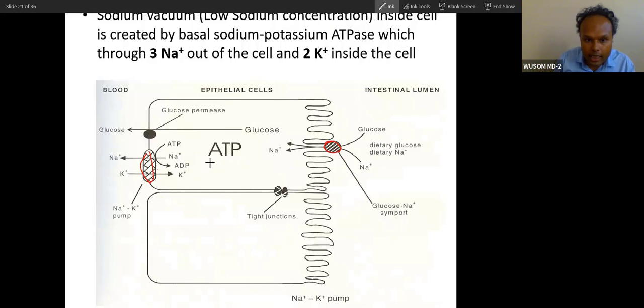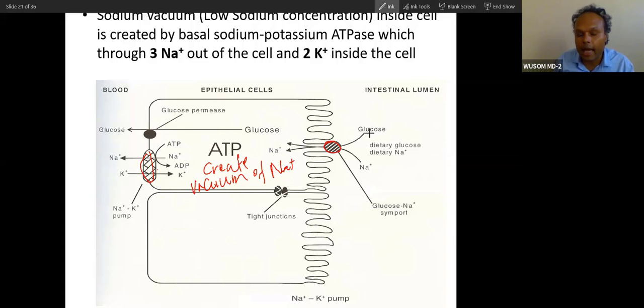It creates a vacuum of Na plus, so Na plus is very low inside. Because of that, Na plus will be sucked in. There will be a suction effect of sodium from this luminal fluid, and when it sucks sodium, along with sodium, glucose will also be absorbed.